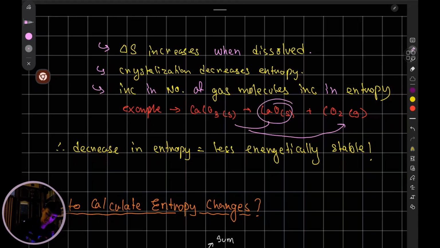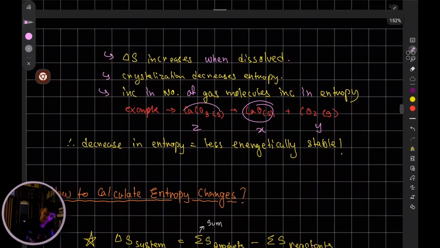So calcium oxide is going to have X entropy value, and CO2 is going to have Y entropy value. And you're going to notice calcium carbonate is going to have a different Z entropy value. Now, in this case, you will notice that this entropy, let's say, was 100 joule per Kelvin per mole.